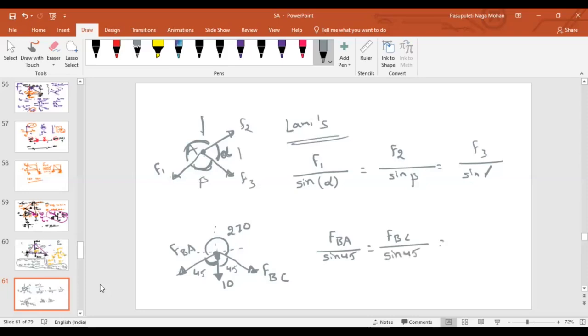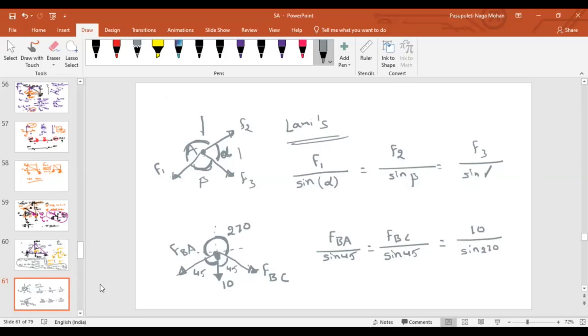Sine 45. That will be equal to 10 divided by... If I'm talking about 10, what about the other two forces? FBA and FBC. Sine 270. So this is where I tell you, you cannot take 45 plus 45 as the included angle between FBA and FBC. So the included angle is totally 270. What is sine 270? Minus 1, sir.